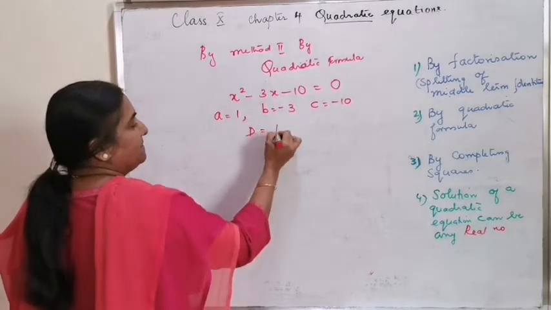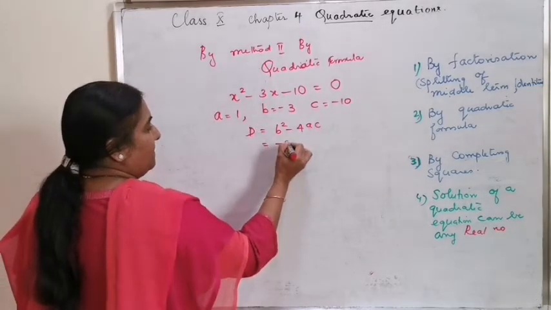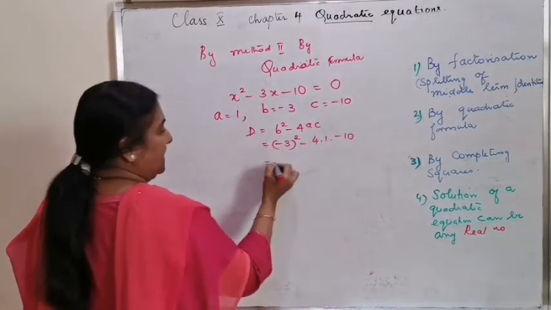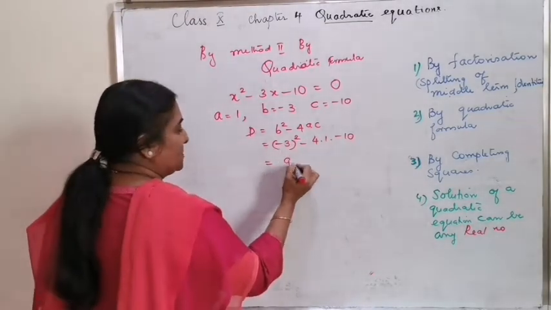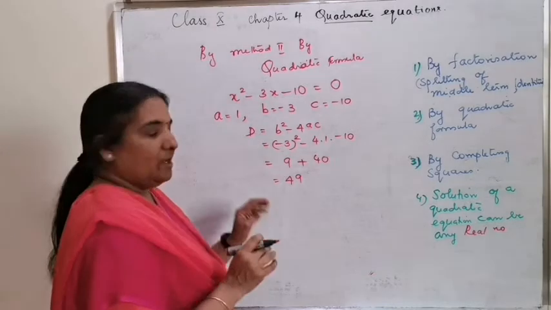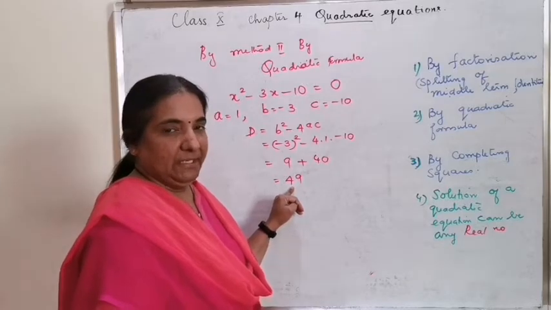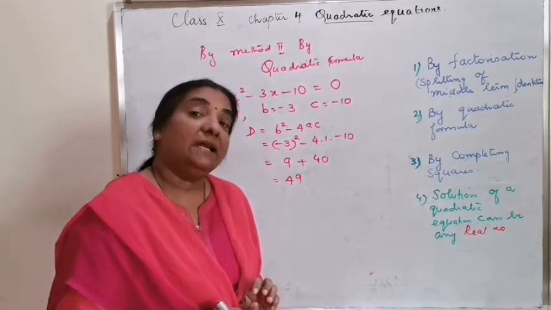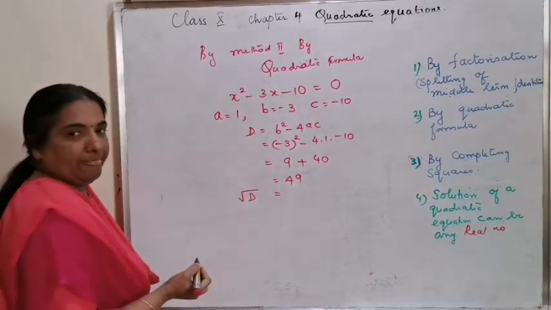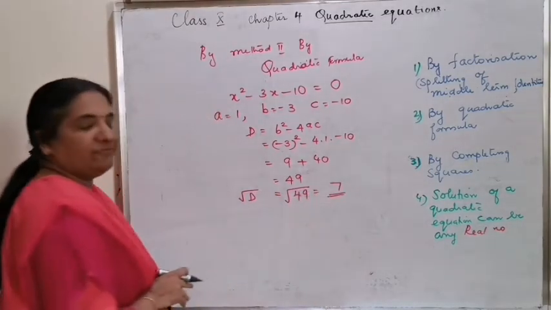The discriminant is b square minus 4ac, which is equal to (minus 3) the whole square minus 4 into 1 into minus 10. Minus 3 the whole square is positive 9 plus 40, which is equal to 49. You understood that 49 is a positive number. That means you can proceed. The value of x can be any real number. The next step is to find the square root of d. Square root of d is square root of 49, which is equal to positive 7.